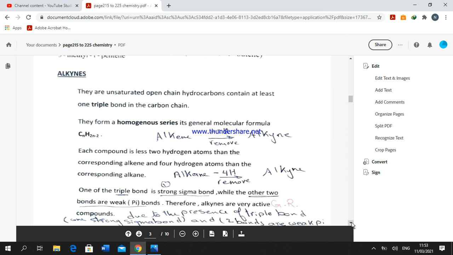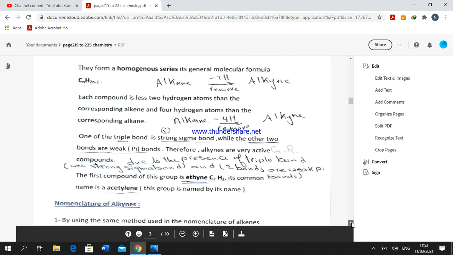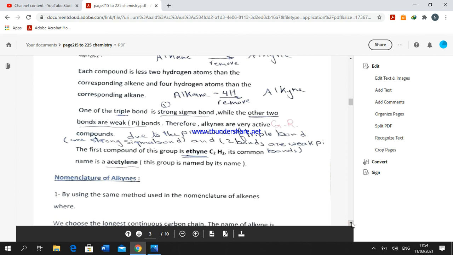The triple bond consists of 3 bonds. One of them is a strong sigma bond, while the other 2 bonds are weak pi bonds. Therefore, alkynes are very active compounds, due to the breaking of the 2 weak pi bonds during chemical reactions. The first compound in the alkyne group is called ethyne, with the symbol C2H2, and its common name is acetylene.